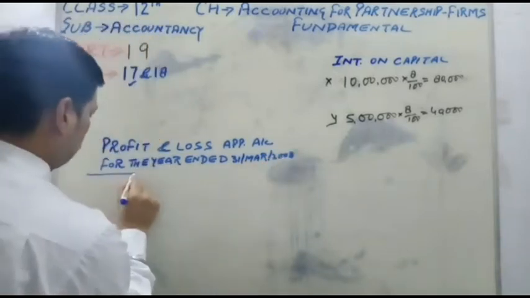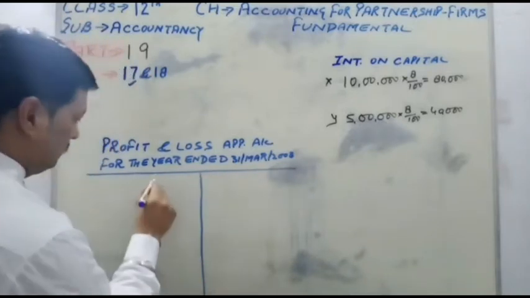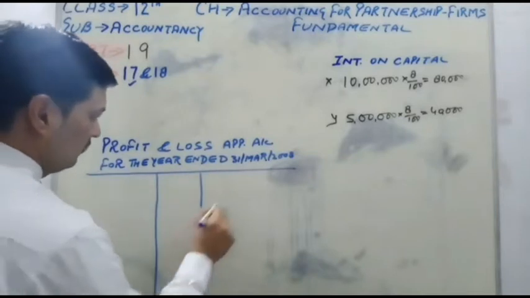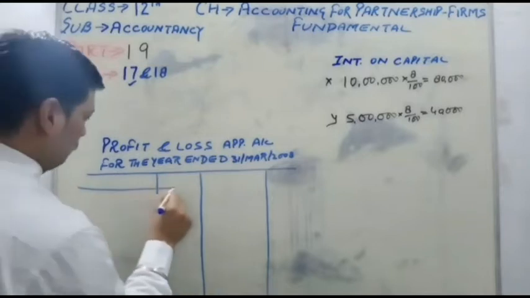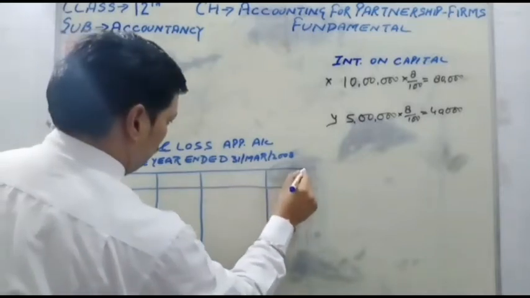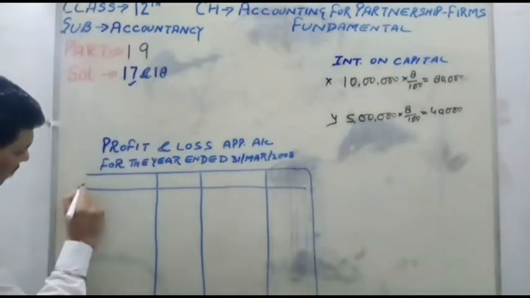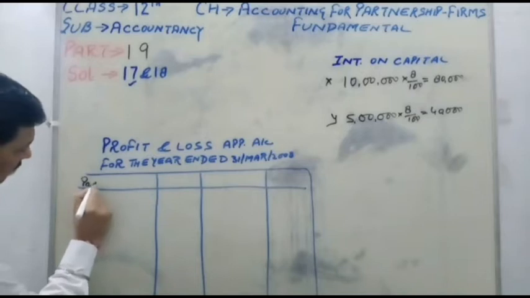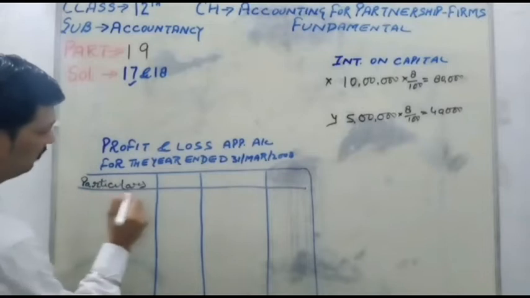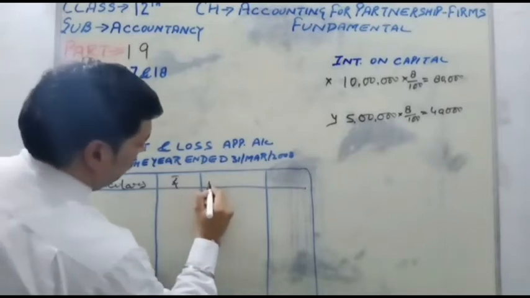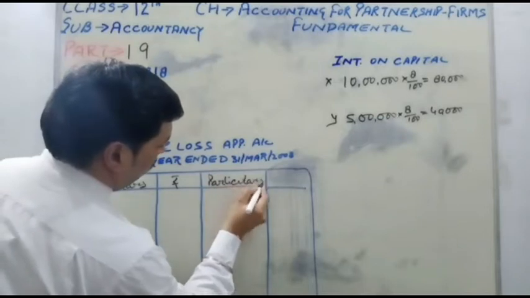Draw the format. The left hand side is the debit side and this one is the credit side. The columns are particulars, amount, particulars and amount.